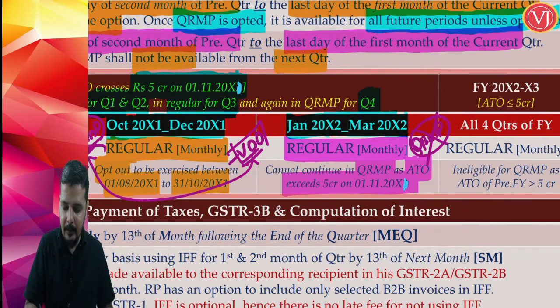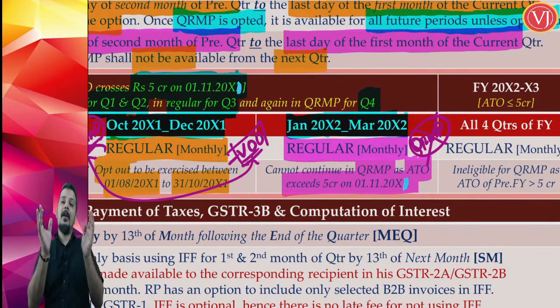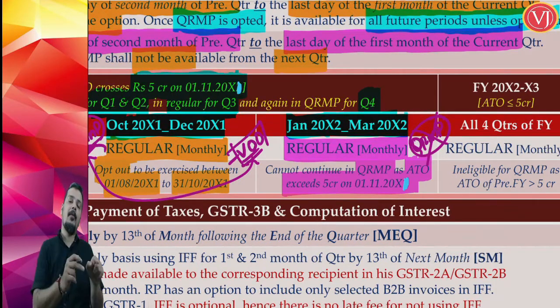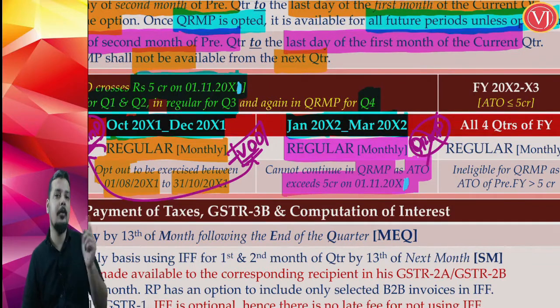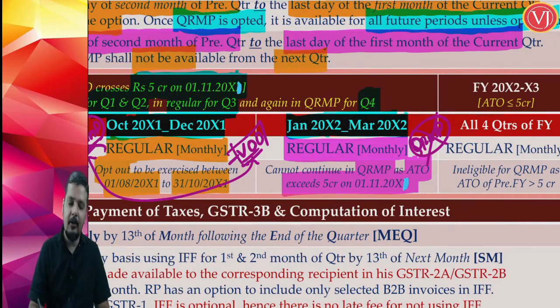And if he wanted the QRMP scheme, he could have gone for it for October to December. Though it crossed 5 crores in October to December, he could have still been under the QRMP scheme. But for sure he cannot think of the QRMP scheme from January to March 2022. Right. So this is the point.